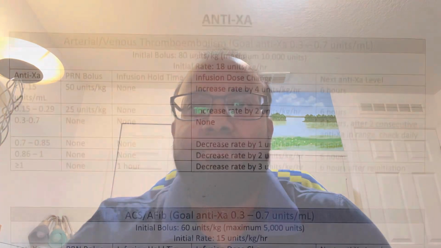Based on these three categories of indication, the goal anti-Xa levels are different. You'll be able to see that in the protocol that I'm just going to show right now, and how the heparin infusion rate is adjusted based on this anti-Xa level protocol.